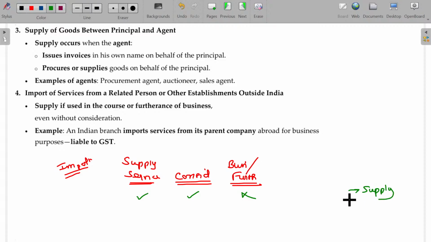Already we have studied this. Now, import of supply of service where consideration is missing, related to the business, and I am introducing one more item: related persons and distinct persons.